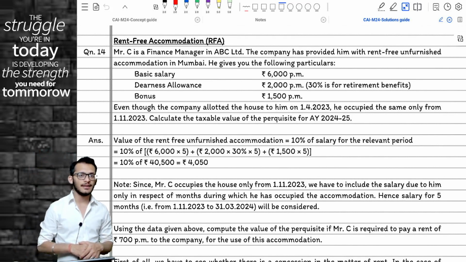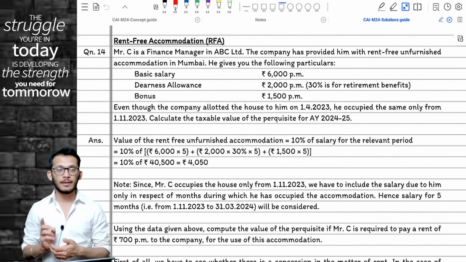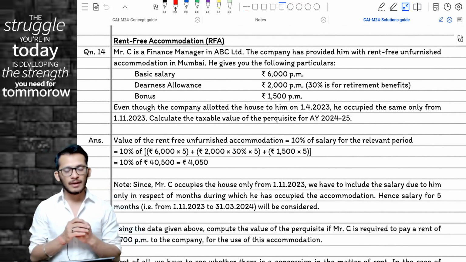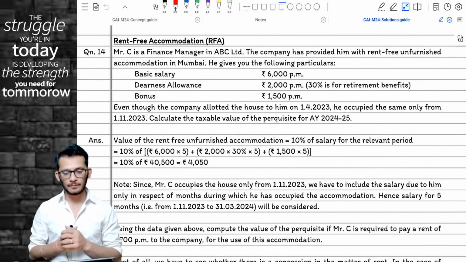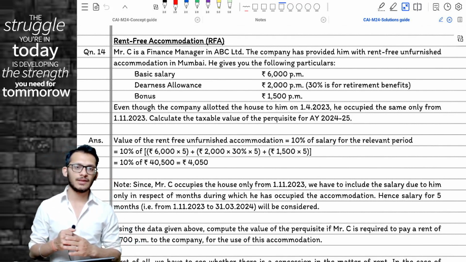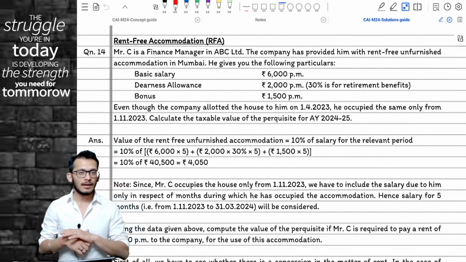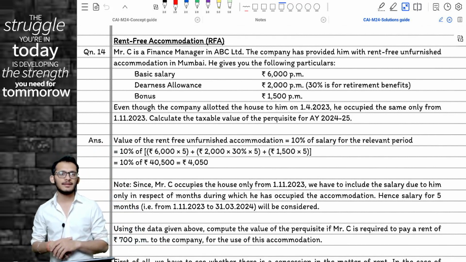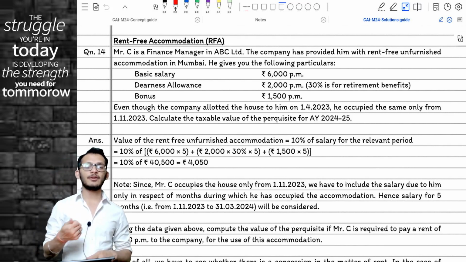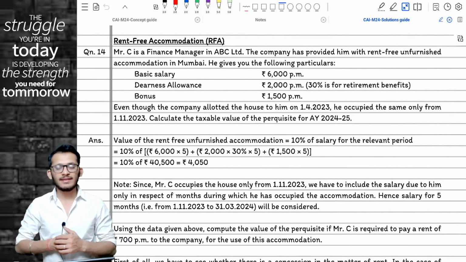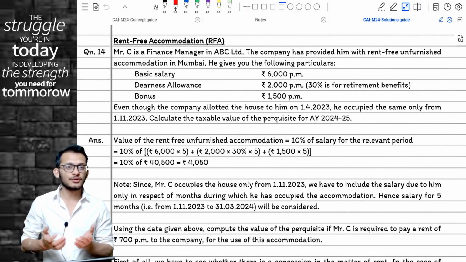They have given you the salary data, but they are clarifying that the company gave him the house on 1st April. He only started using the house from 1st November. Now, in this question, Rahul, will you calculate RFA from April? Answer is no. Please understand, perquisite means a benefit given to someone, and it also means that the person should avail the benefit.